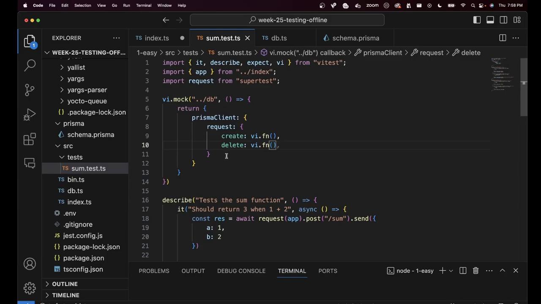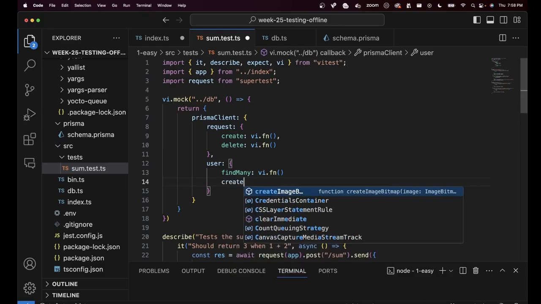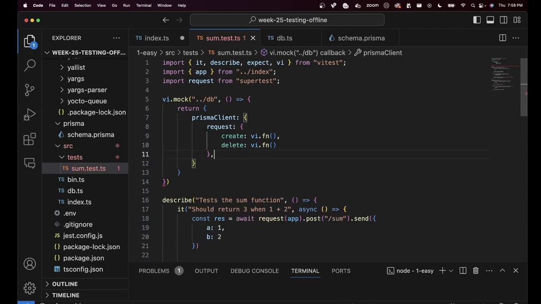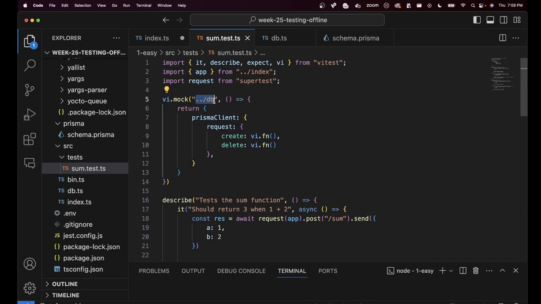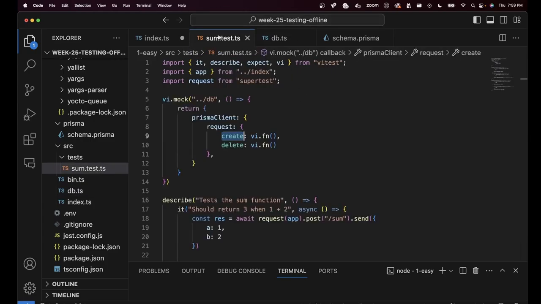We don't want this to become so big. What if in the future you have a users table and then you will have to mock out this as well? Find many, create many, so on and so forth. There is no end to how many of these mocks you will have to create. So wouldn't it be nice if somehow you tell it, hey, mock the whole thing deeply. What does deeply mean? It means figure out all the keys that already exist on this Prisma client and mock out everything. If someone calls Prisma client.request.find many, it should be mocked out. If someone calls Prisma client.users.create, it should be mocked out.